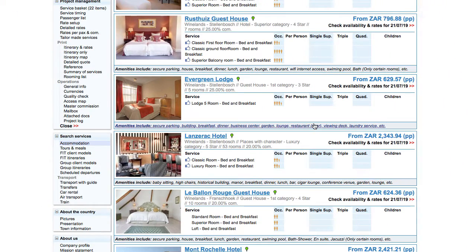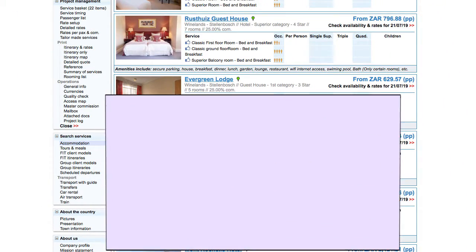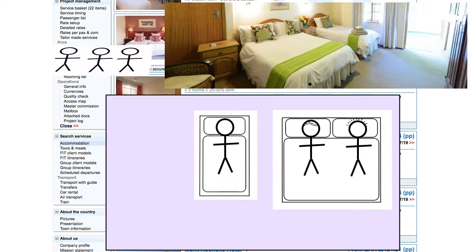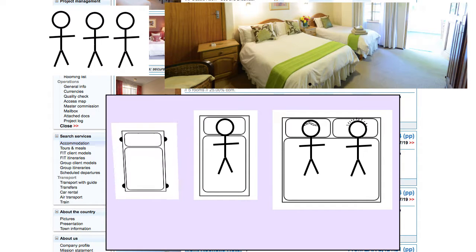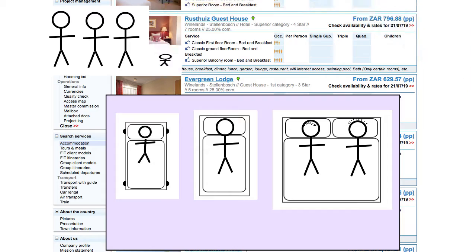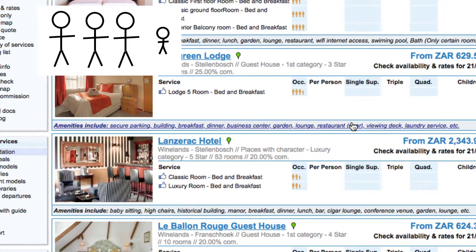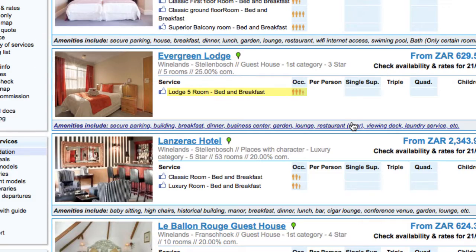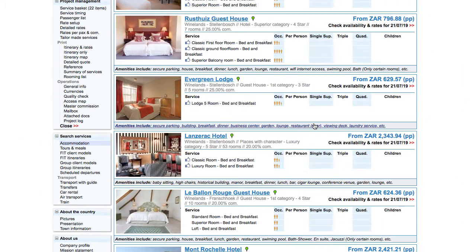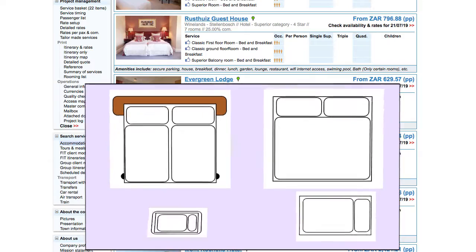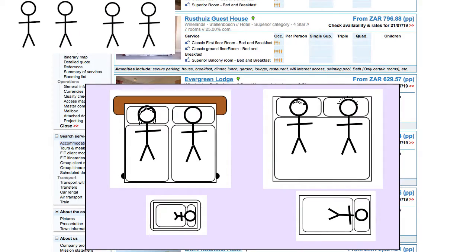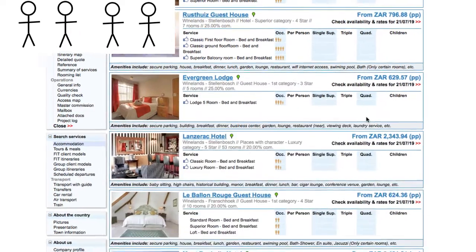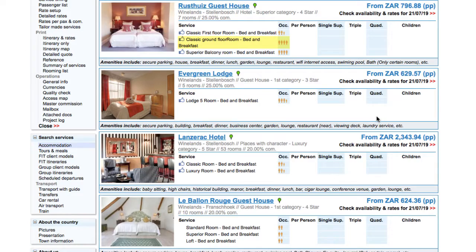The provider might also offer rooms with several beds, such as a double and a single in which 3 adults can be accommodated, and to which a camp bed for a child can be added. The capacity then becomes 3 adults and 1 child, represented by the icon 3 adults, 1 child. For example, Evergreen Lodge. Even if the providers offer room capacity for 5 or more passengers, the maximum capacity entered in the system is 4. For example, Rustays Classic Ground Floor.